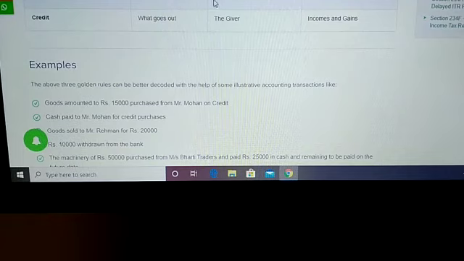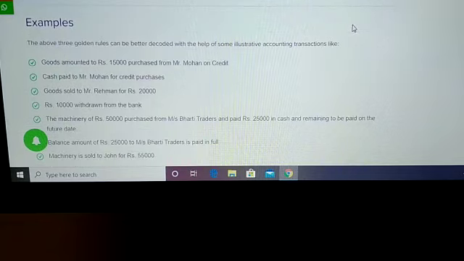For the personal account, the person, group of people or legal entity that receives something is the receiver, and the giver is the creditor. For nominal, all expenses and losses are debit, and income and gains are credit.